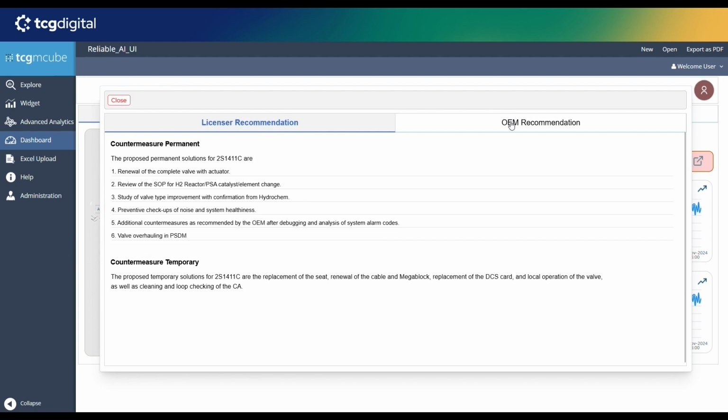And then we go to the mitigation, where we see the licensor recommendation and OEM recommendation, based on which we can troubleshoot the plant and mitigate the risk well in time.